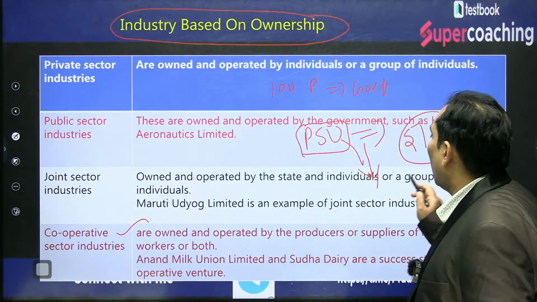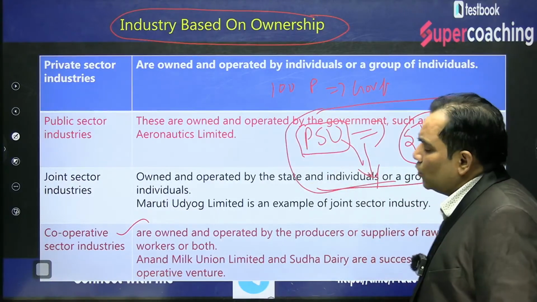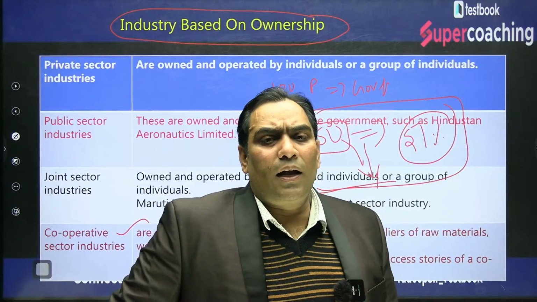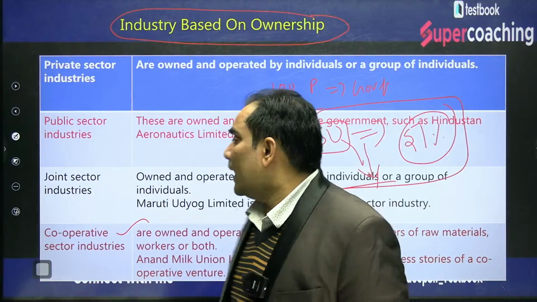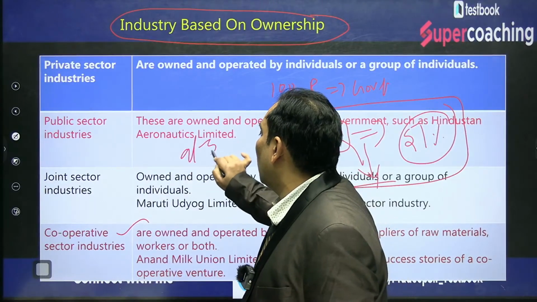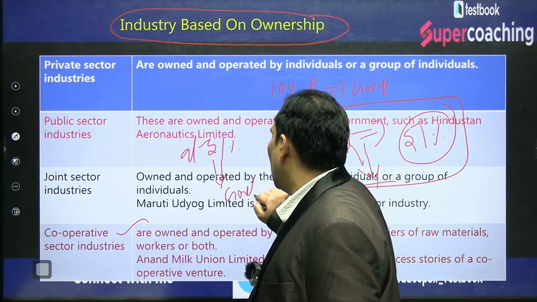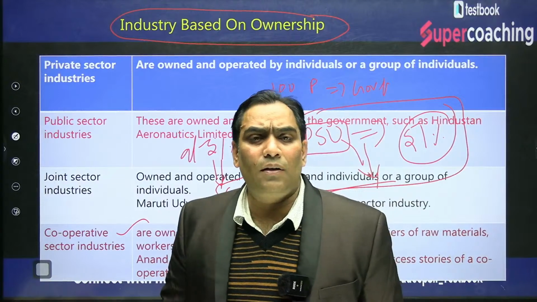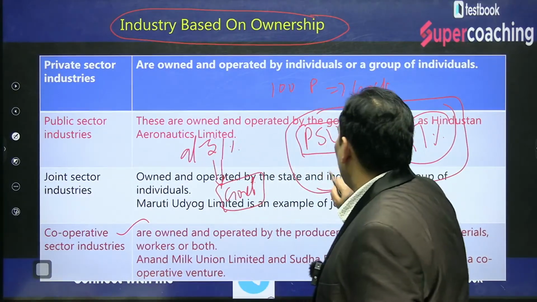So when we talk about PSUs, public sector undertakings are defined on the basis that at least 51% shareholding should belong to the government. If the government has more than 51% shareholding, or at least 51% shareholding, those are known as PSUs.